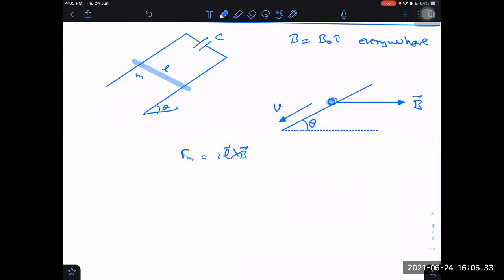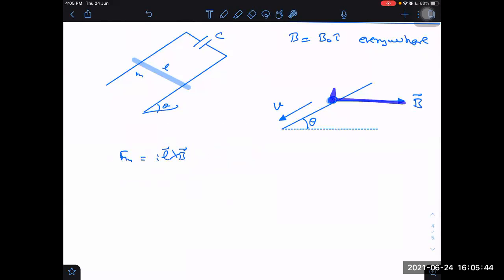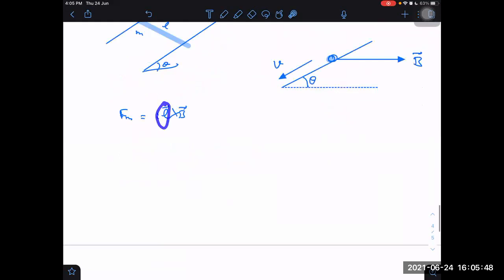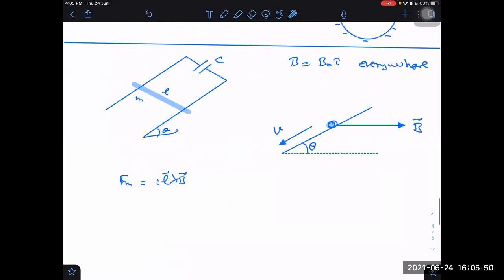Please listen to this argument, what I said now. I know magnetic force is this, but I know by Lenz's law also, from this I'm getting the idea that it has to be perpendicular to length and magnetic field. I don't know the direction of current, so I can't tell in the beginning which length vector I should take, this side or this side. But I don't want to find the direction of current. Without that, I can tell.